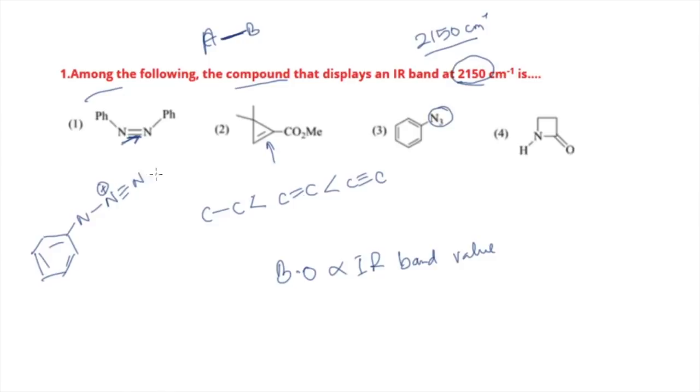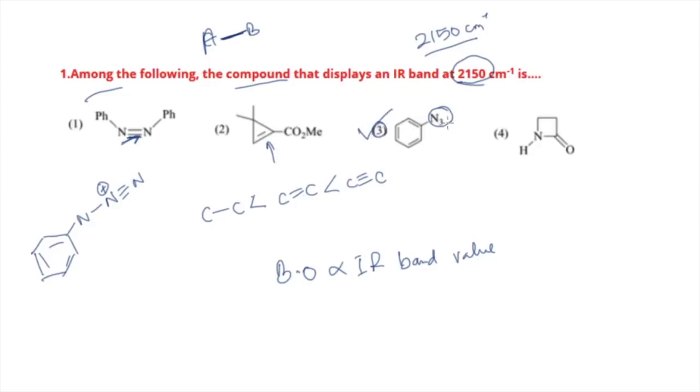Okay, so this is how this molecule will look. This third one has a nitrogen-nitrogen triple bond, and that's why it gives a higher band around this region, that is 2150. So the correct option for this question will be option number 3. This is all because of this nitrogen-nitrogen bond.